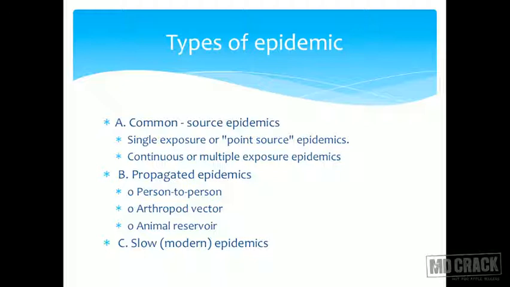Before going to the epidemic curve, let us spend some time on the single exposure and the continuous or multiple exposure type of epidemics. Single exposure epidemics are epidemics wherein you have an explosion of cases. There is just a single exposure to the etiological agent. You have an explosion of cases. After that explosion of cases, there are no secondary cases. So that is basically a single exposure epidemic.